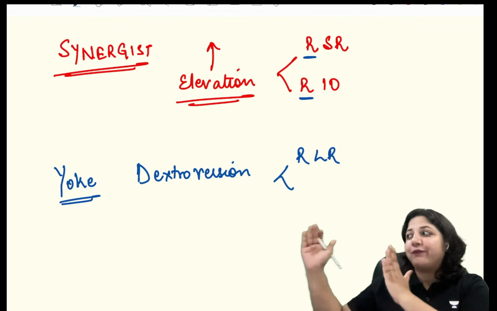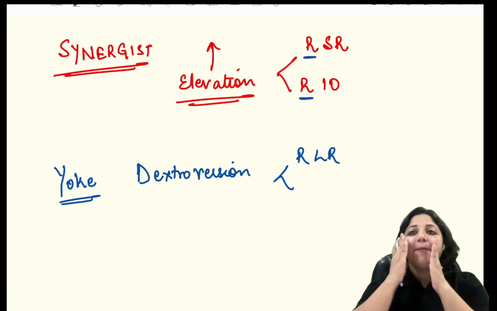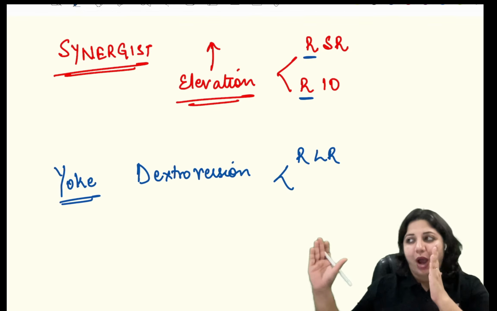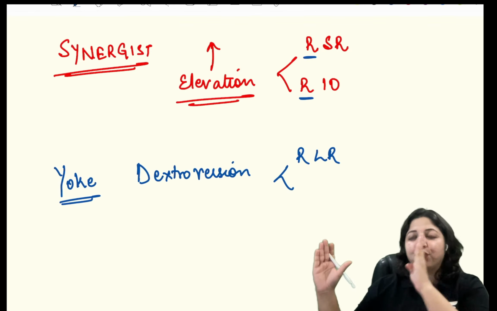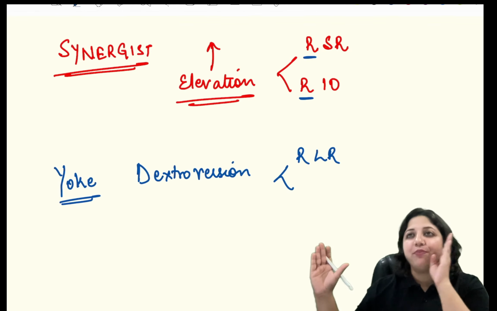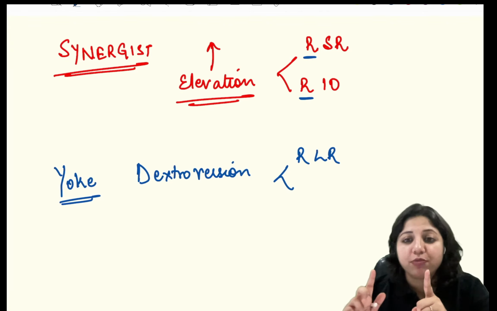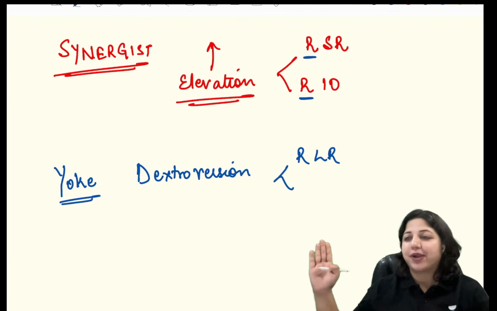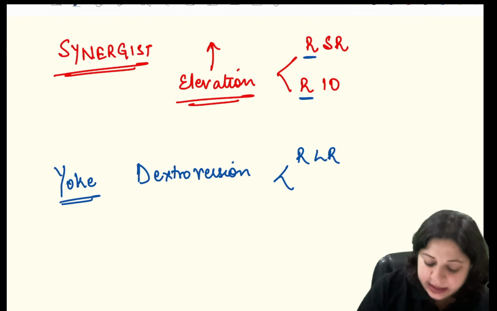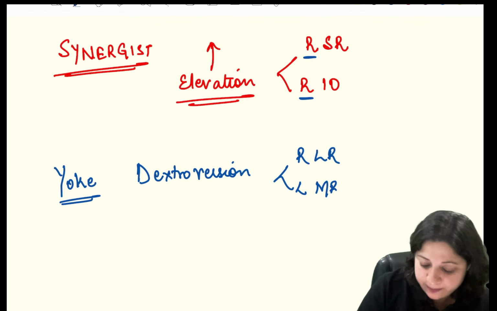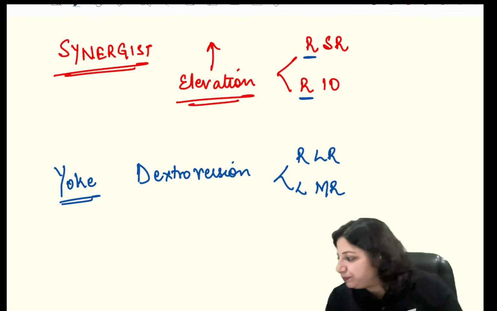Why? Because when I have to look towards the right side, my right eye needs to go out and my left eye needs to go nasally, medially. So what are the yoke muscles? It is right lateral rectus and left medial rectus. Is that point clear?